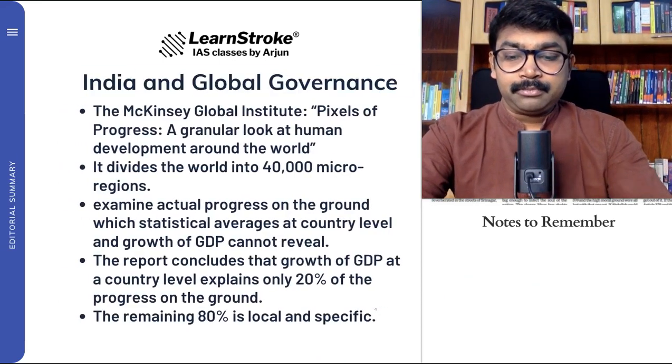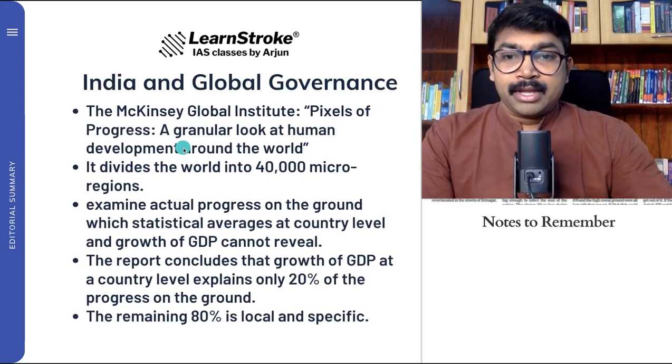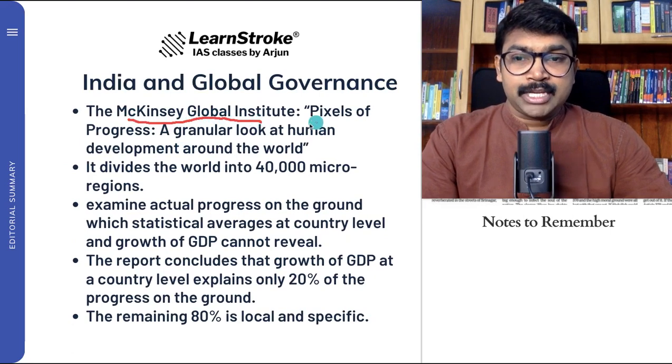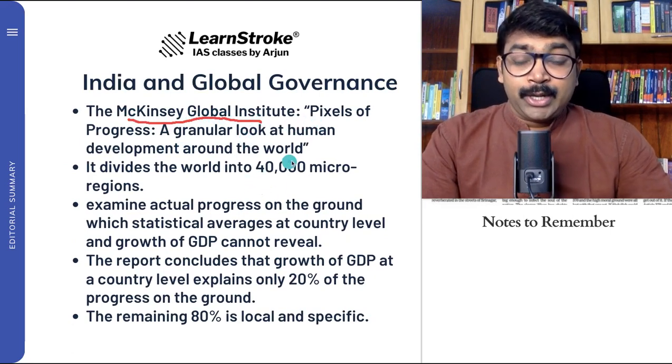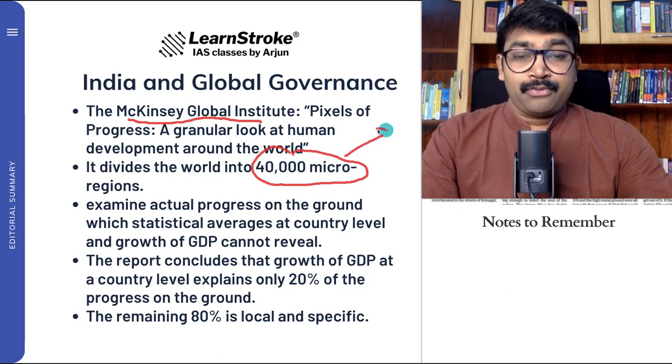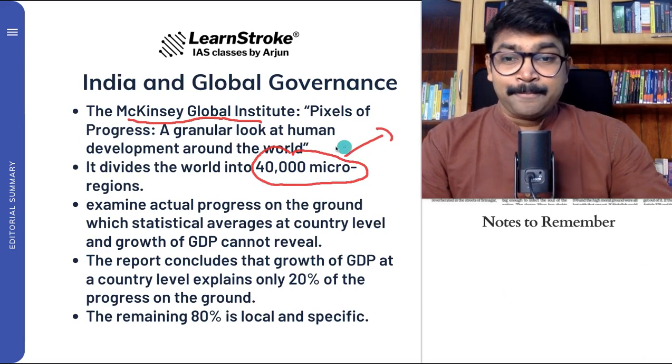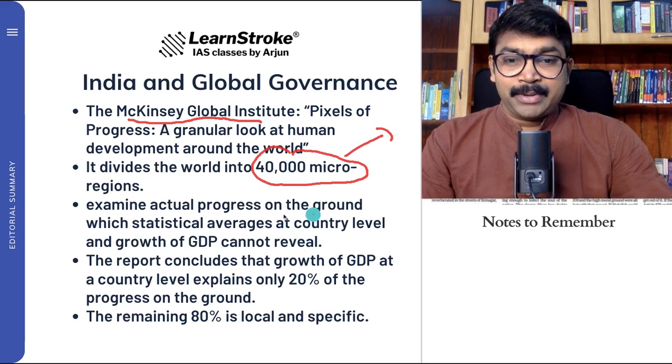There is also another important report, from the McKinsey Global Institute, called Pixels of Progress. It divided the world into 40,000 micro regions, to examine on the ground what statistical averages at country-level GDP cannot reveal.